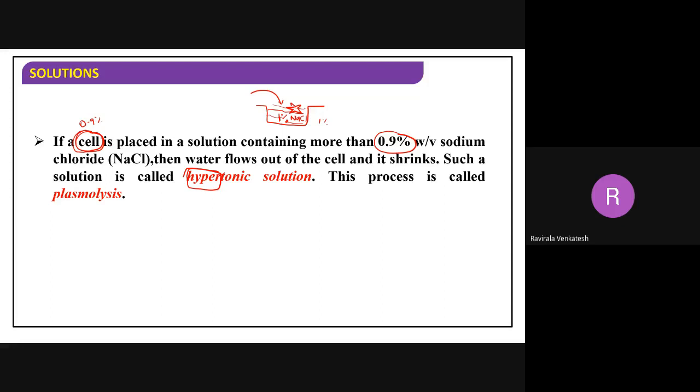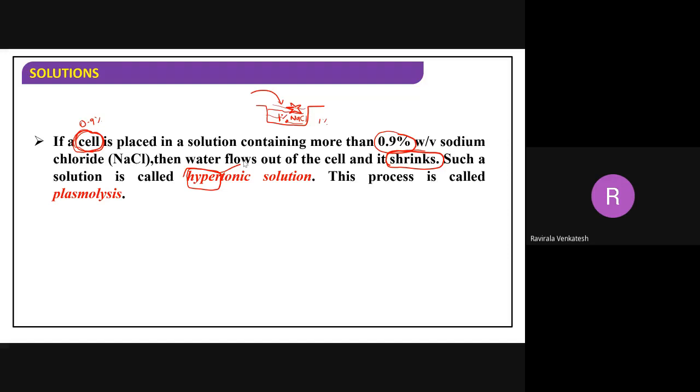Because of this, whatever water the cell has will move into the salt solution. When the cell loses water, the cell shrinks. It will condense. Such types of solutions are called hypertonic solutions. Understood? What is happening in this case? We are placing a blood cell in a higher concentrated solution. The water in the cell is moving into the salt solution.